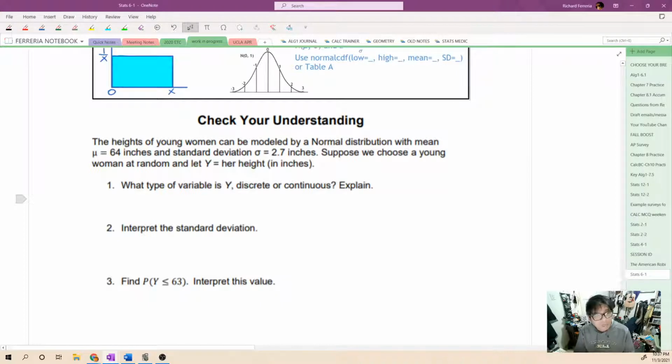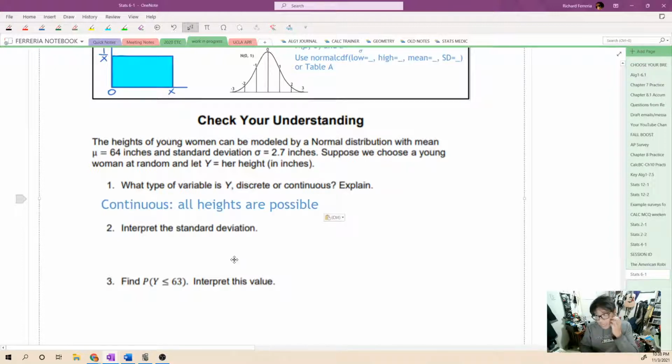The heights of young women can be modeled by a normal distribution with a mean of 64 and a standard deviation of 2.7. So suppose we chose a young woman at random. Let y be equal to the height of that young woman. So the question, number one, is what type of variable is y? Is that discrete or is that continuous?